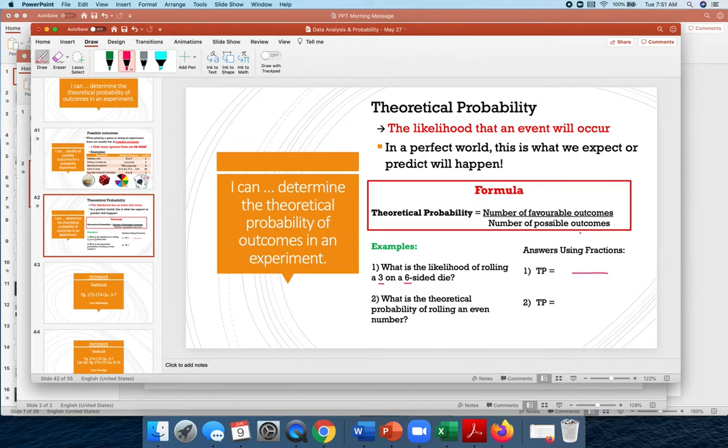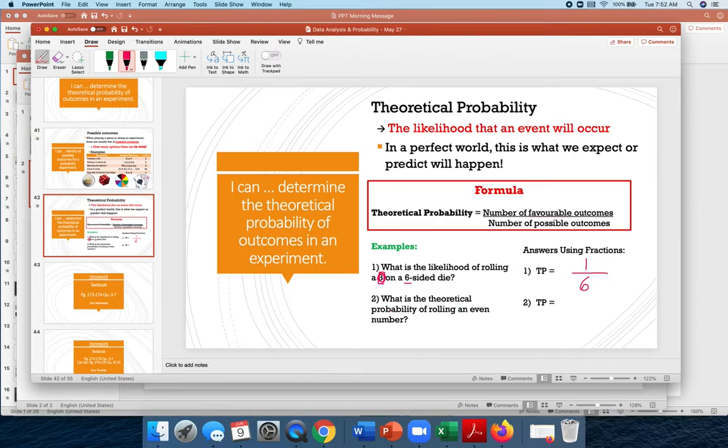First of all, the number of possible outcomes. How many possible outcomes are there on a 6-sided dice? There are 6, right? Now, this is the likelihood, and I'm only wanting to know a 3. So the number of favorable outcomes: how many 3s are there on a 6-sided dice? There's only 1. So my theoretical probability of rolling a 3 is 1 out of 6. Or out of every 6 times that I roll it, I would expect to get a 3 only 1 time. That is the theoretical probability.